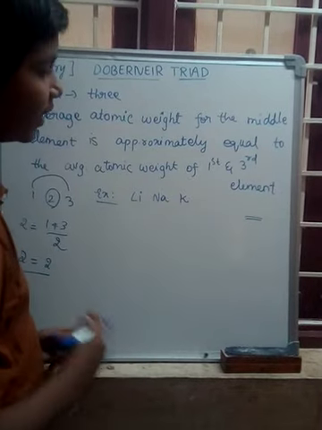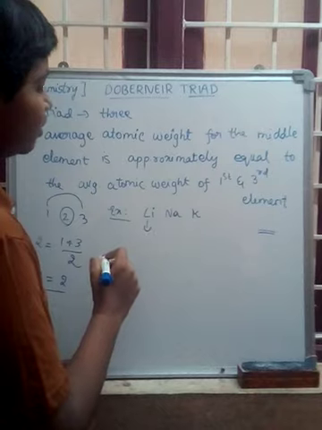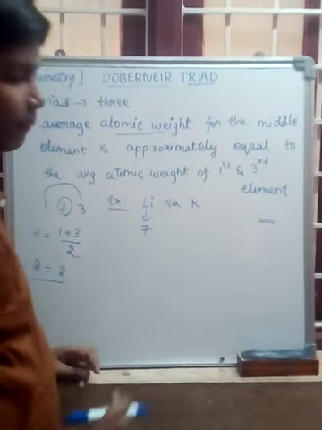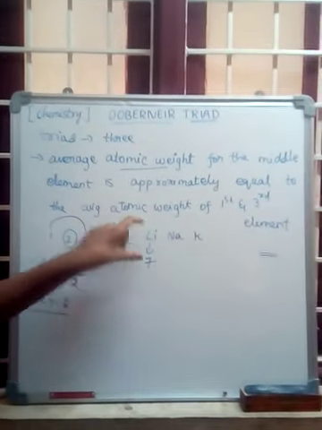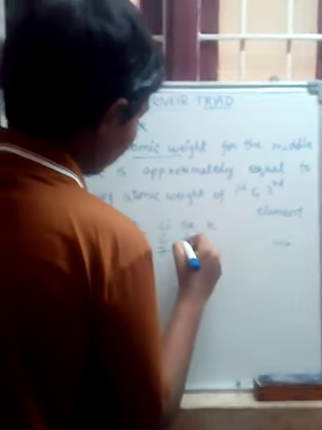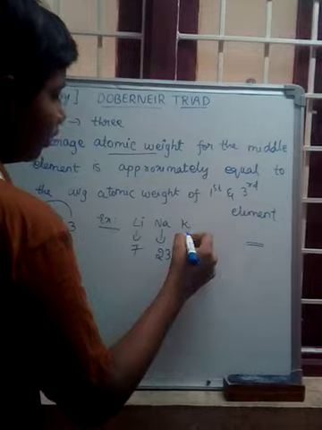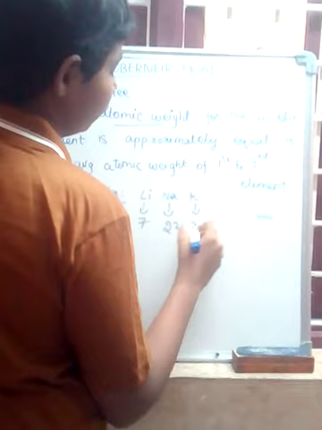Lithium atomic number is 3, and its atomic weight is 7. These are constant values for the elements. Sodium atomic weight is 23. Potassium atomic weight is 39.